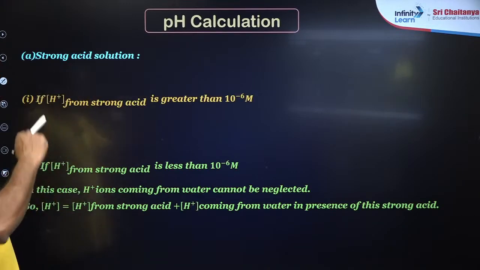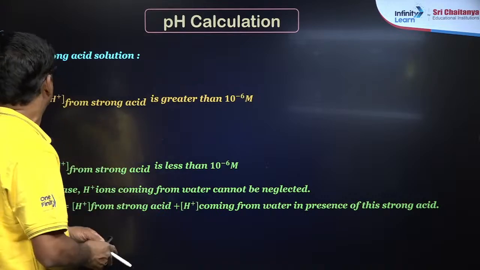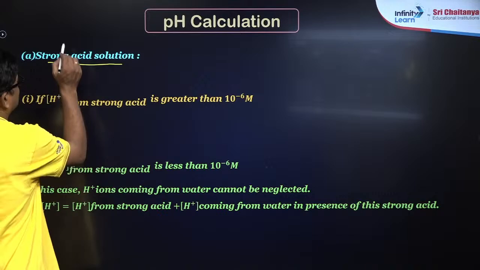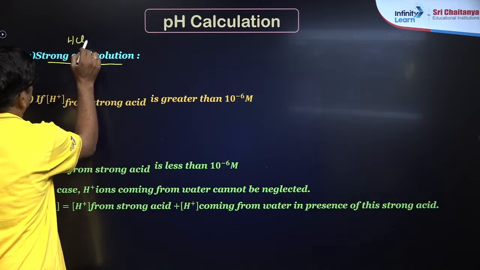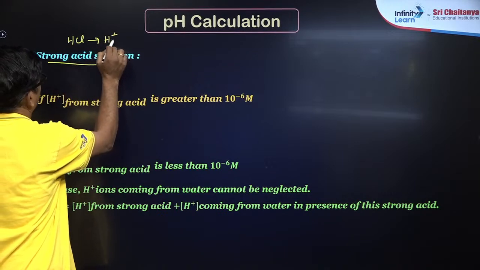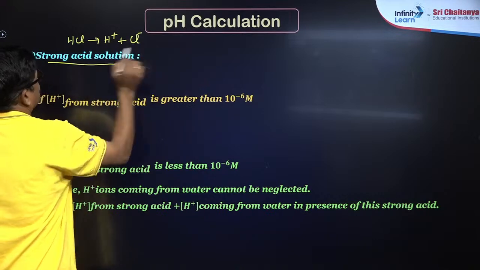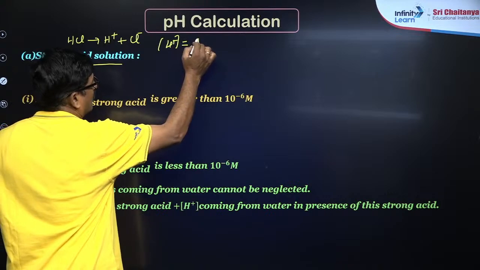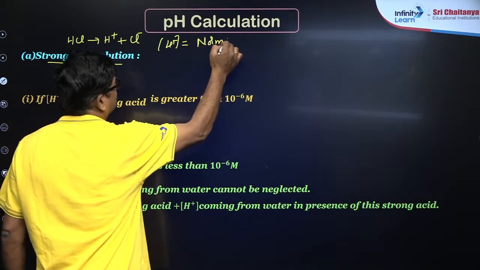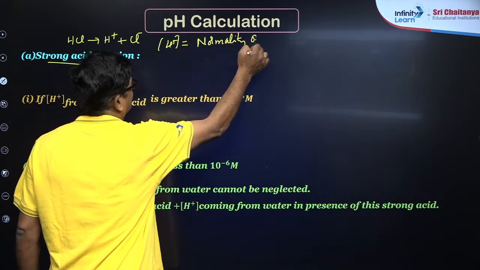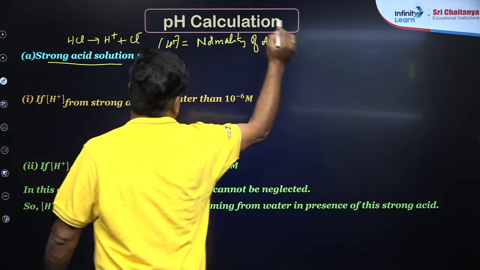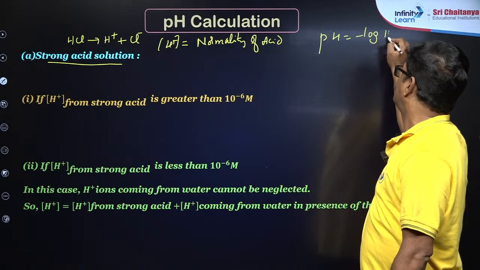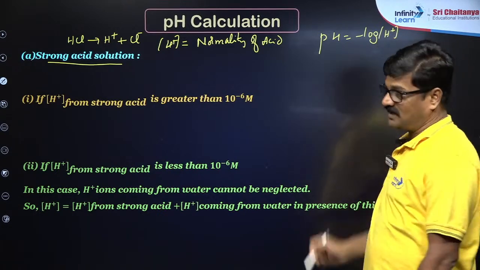So now the pH calculation strategy begins. For a strong acid solution, like HCl, it's a strong acid, it gives rise to H plus and Cl minus. So the H plus ion concentration is supposed to be taken as the normality of the acid. So pH can be calculated directly as negative logarithm of H plus, the normality of the acid.